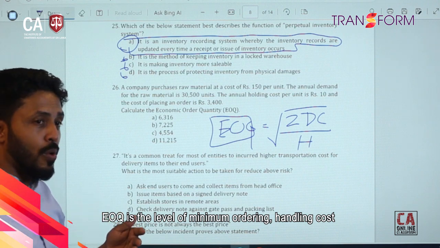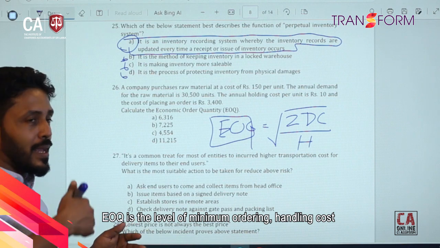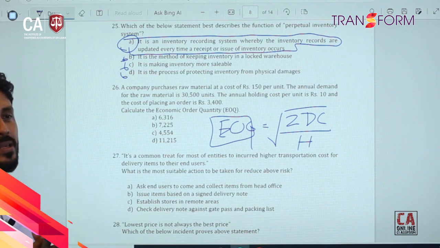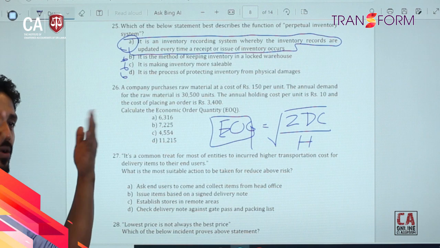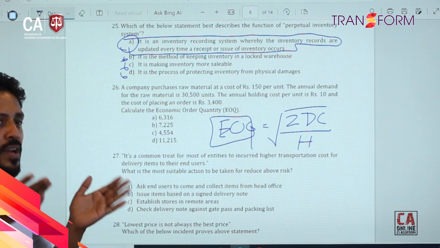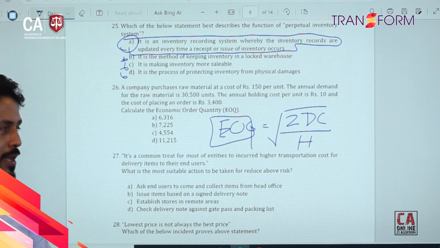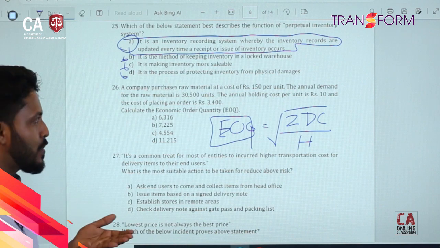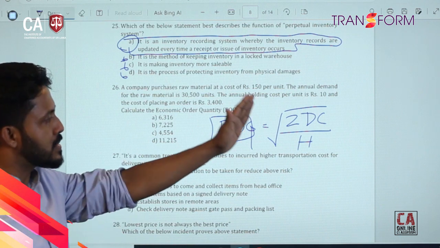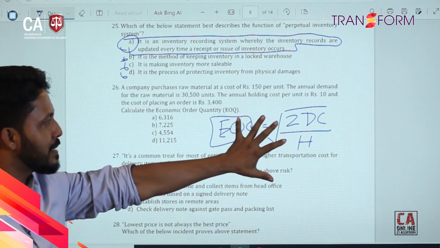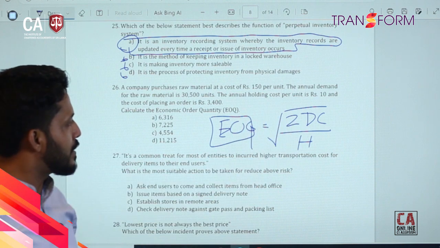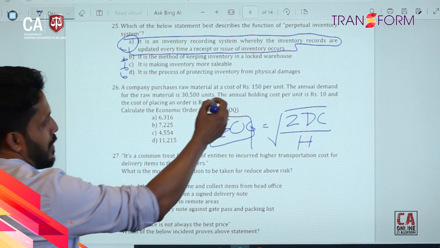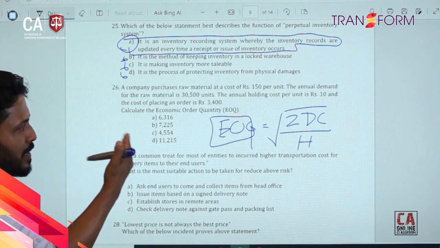If we have more holding cost, we can reduce the ordering cost. At once we can order more. Ordering cost may be very less, holding cost may be high. So as an organization we need to balance that. So how can we decide to have an effective ordering cost and holding cost? After many researches, we have been given this formula. You can identify these numbers, put them into the formula and identify the EOQ number.